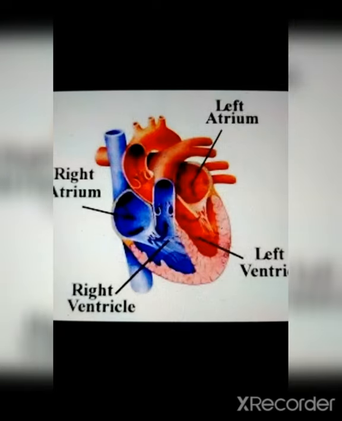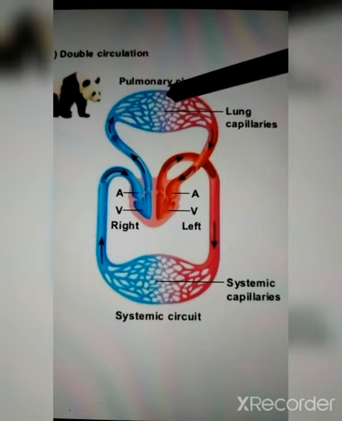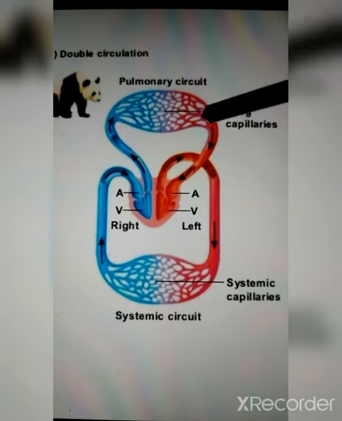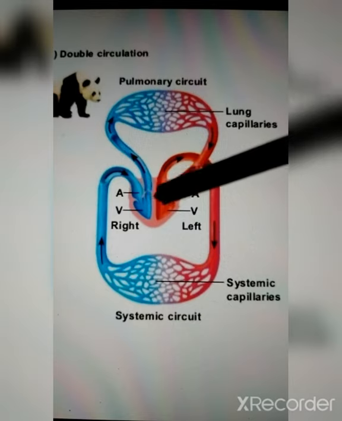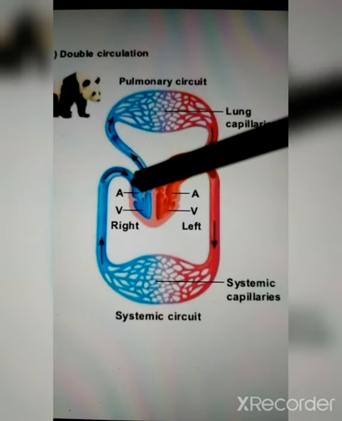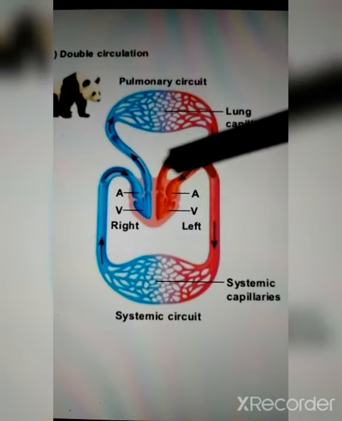You understood in the last video, I'll just keep that diagram. So friends, in this diagram you understood that the heart receives the blood from the lungs, which is the oxygen rich blood, which is supplied to the atrium. So the heart is receiving the blood here with the help of the left atrium. As well, you can observe that the heart is receiving deoxygenated blood from the body into the right atrium.